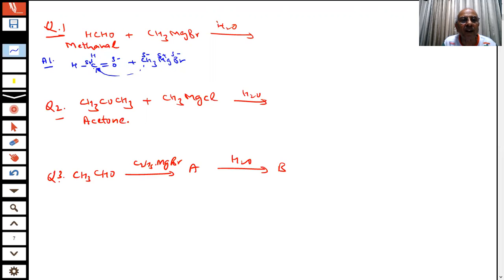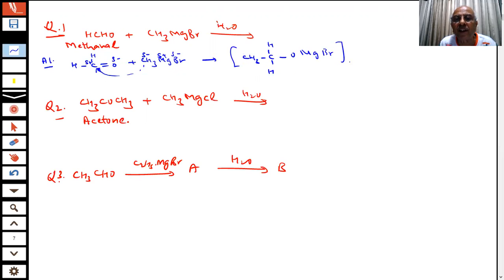This CH3 will form a bond with the carbon. You are getting CH3, you have 2H, and O minus will go with this positive, OMgBr. I am putting a bracket because it is not stable.